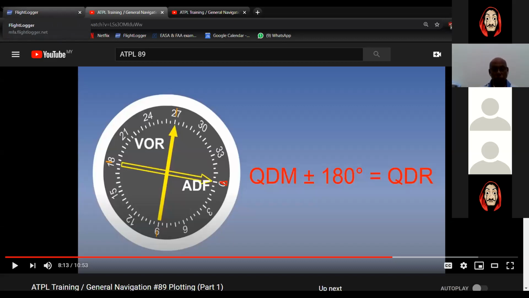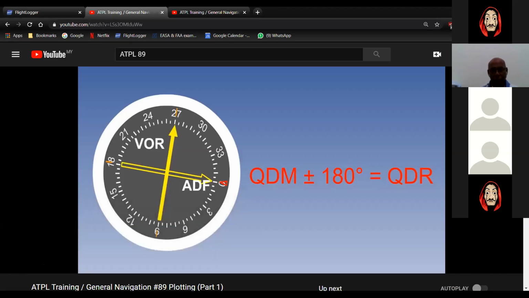Is this understood? Any doubts on this? Okay, so QDM, QDR, QTE. QDM is homing, QDR is the bearing from the station, and QTE is a bearing, but a true bearing. Okay, any doubts? Yes, sir.